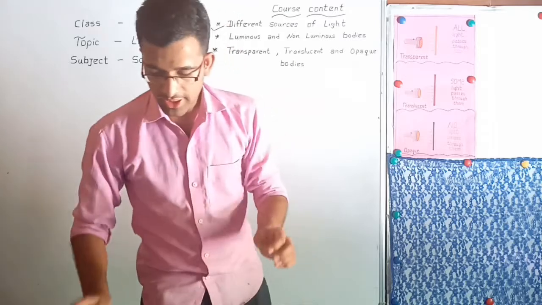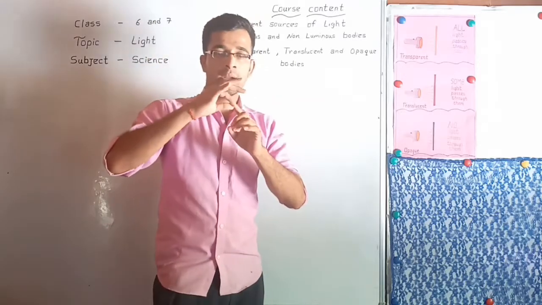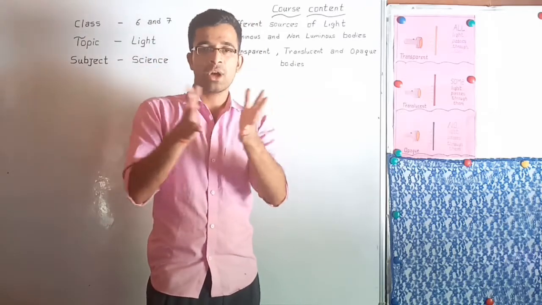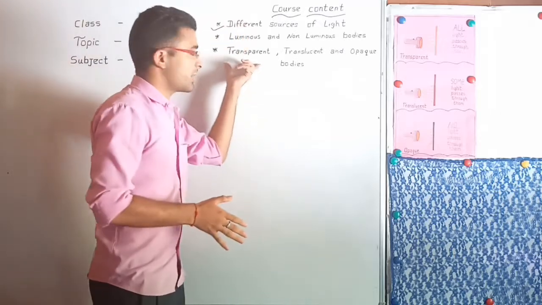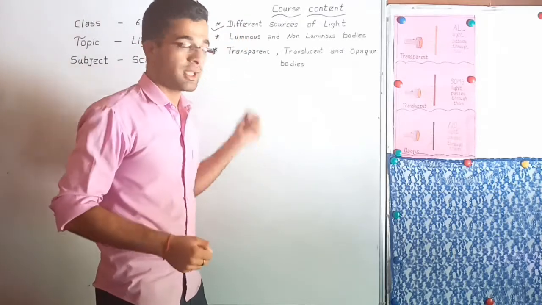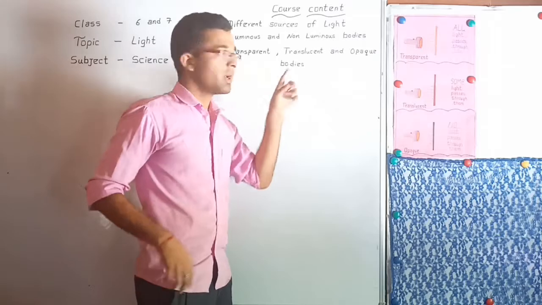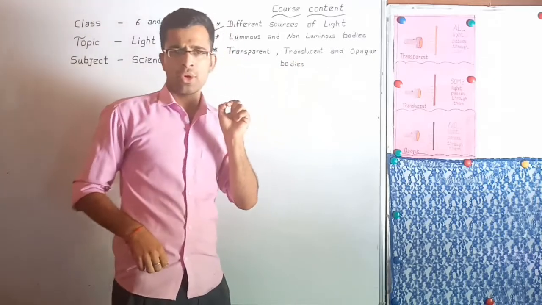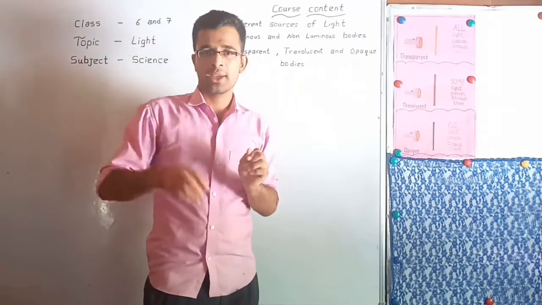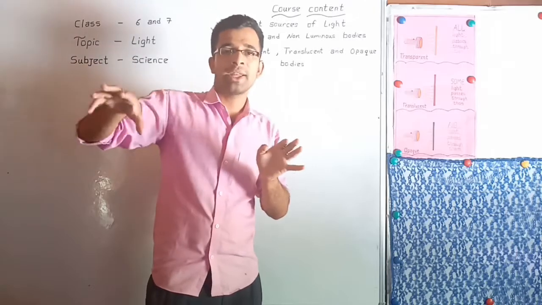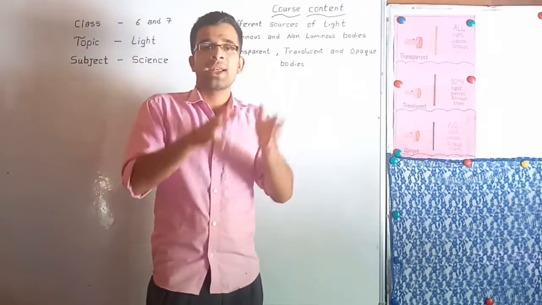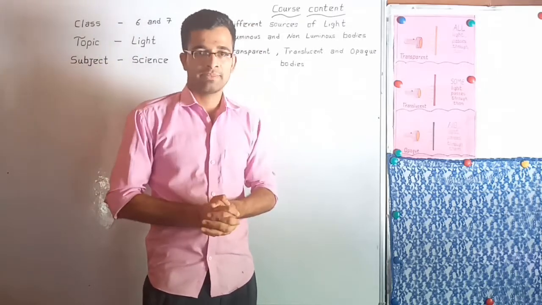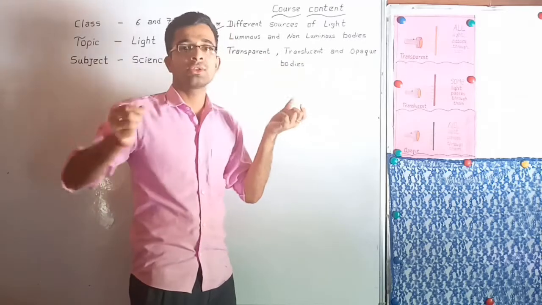In the same way, there are different examples like air, water, glass. These all are the examples for transparent bodies. I hope you learned about this. Now move on to next one, translucent bodies. Do you know what translucent bodies are? Yes, those objects or any substance through which light can pass partially are called translucent bodies.